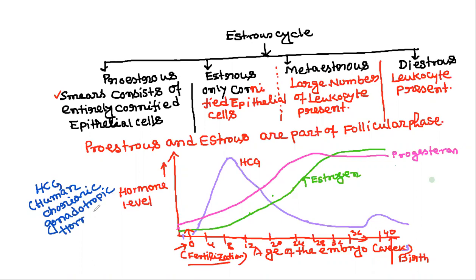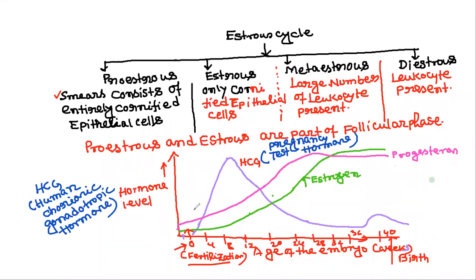HCG is known as the pregnancy test hormone. So the HCG concentration increases in the first few days after fertilization, and it will gradually decrease.